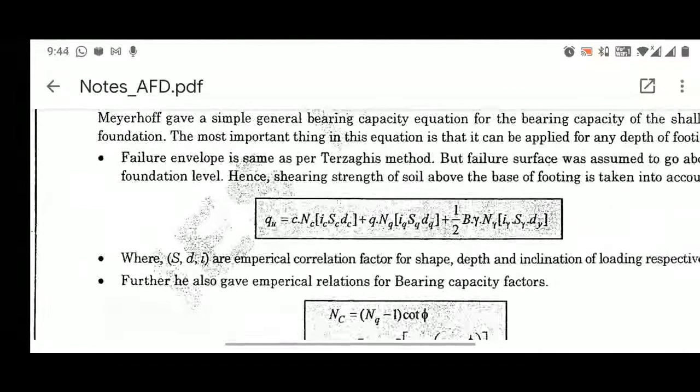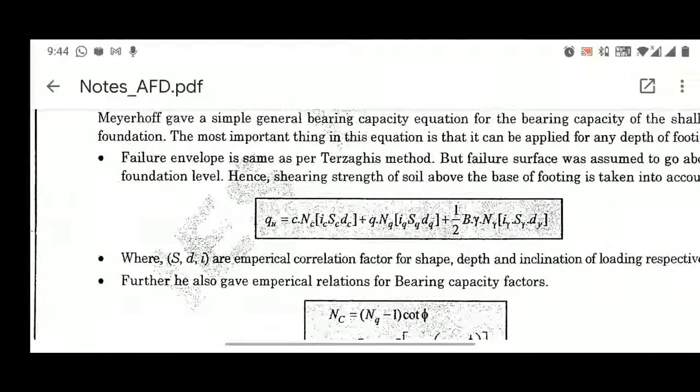You can easily see the changes in this expression as compared to Terzaghi, who provided a general bearing capacity equation for a strip footing laid at the ground surface, where the soil mass above the foundation level was ignored. Here, Meyerhof has taken inclination into account: if the load on the footing is inclined, you can also count that in this expression.